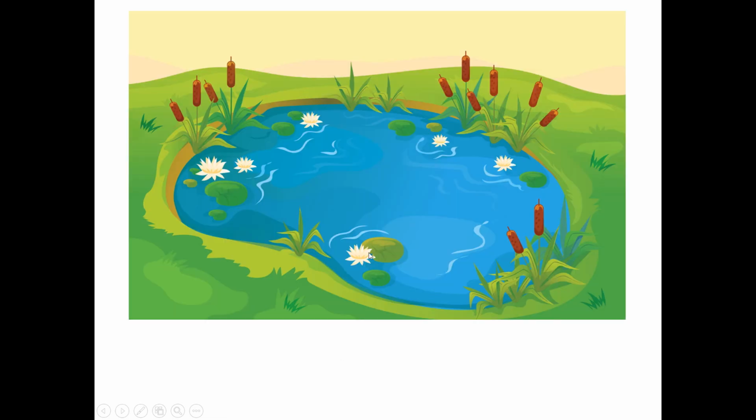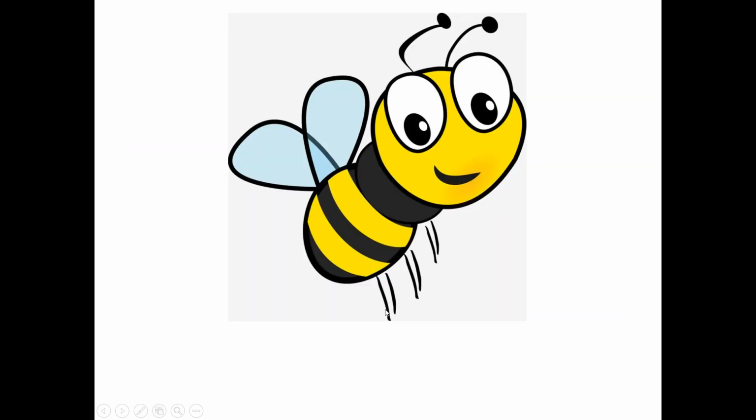Where is this? This is a pond. Pond, pond. In a pond, there are frogs or even ducks, and fish live in a pond. 池塘, pond, pond, pond. What insect is this?